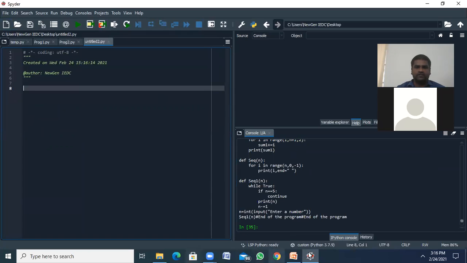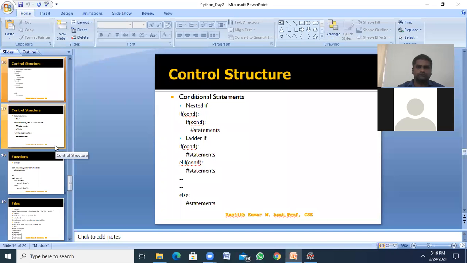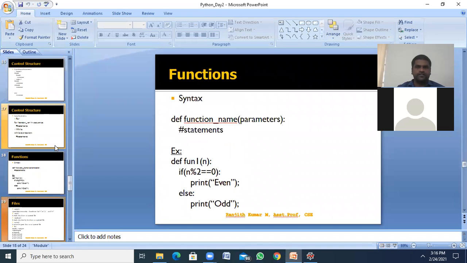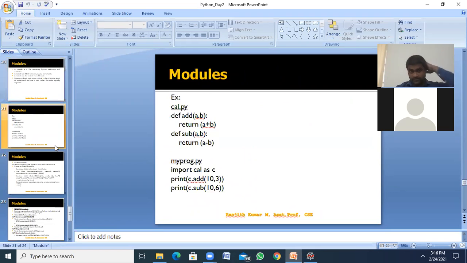What next after the file concept in our presentation? Functions, files, and modules. So I'm writing one module program.